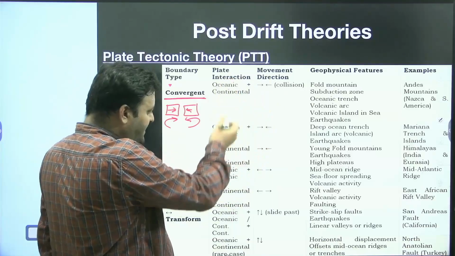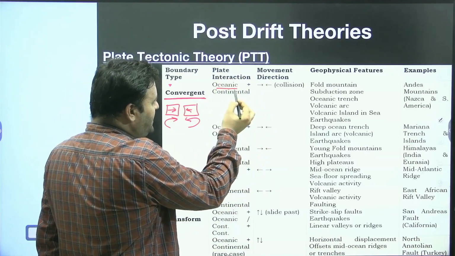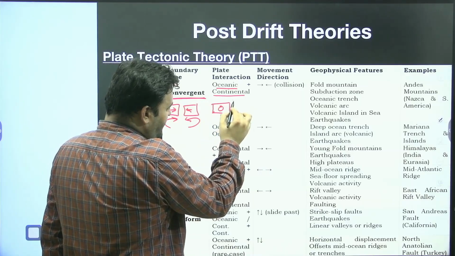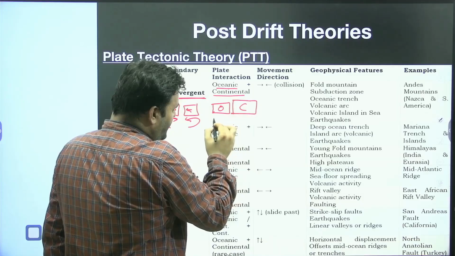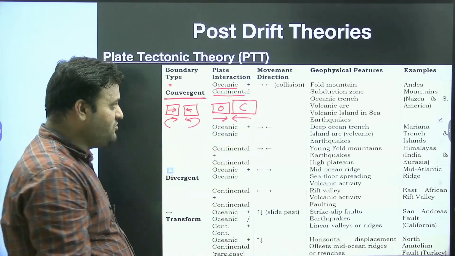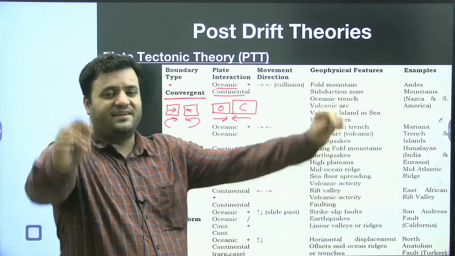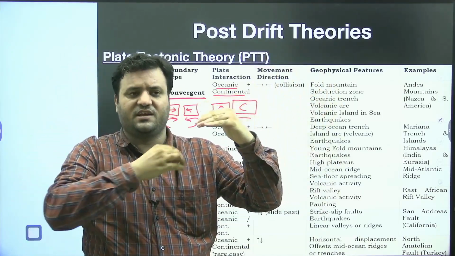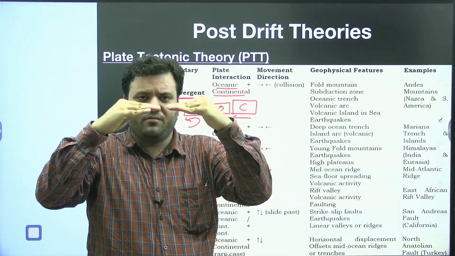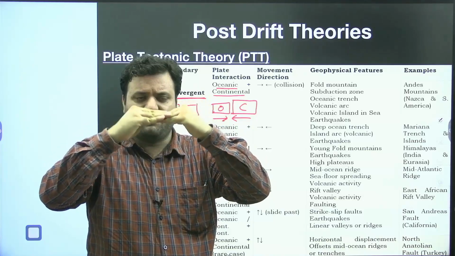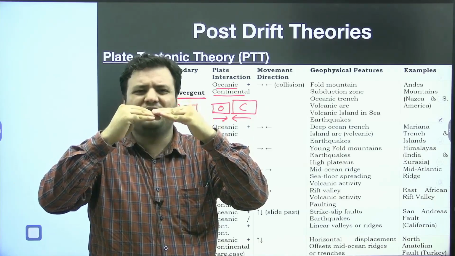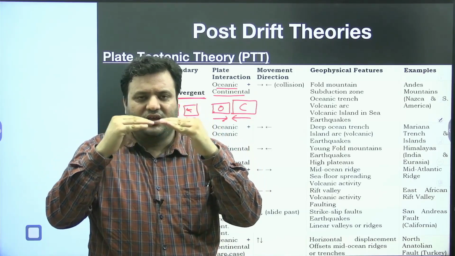So we have a case here. Suppose we have one oceanic plate and one continental plate, and these two plates are moving towards each other. They will collide. Now, just think, when these two plates are moving towards each other, first of all there will be vibration. When we have a vibration, we have an earthquake. Then we have subduction, or it could be simultaneous.